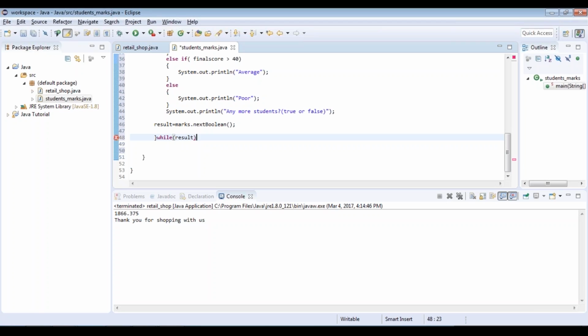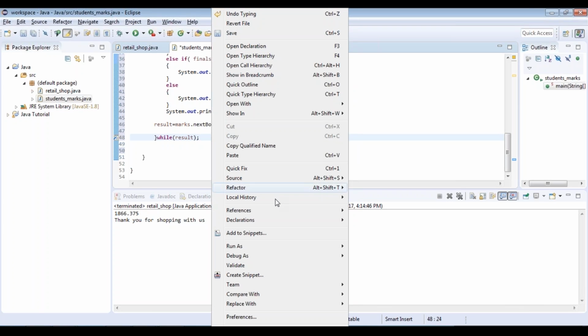So when you say while result, it basically means till the time my result value is false, keep executing these set of statements. So any questions still here on how we've used the if-else ladder or how to use this do-while loop? Alright, let's go ahead and execute this program.